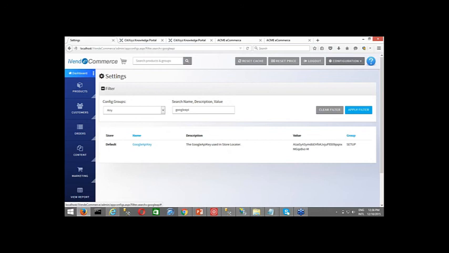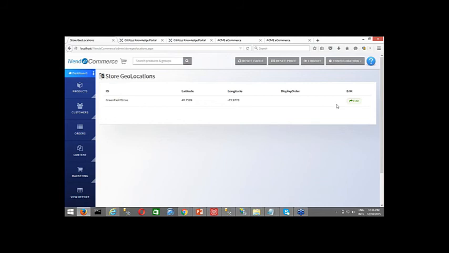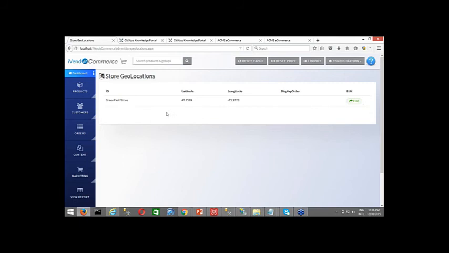Now what you need to do is give the geolocations for your store. If it is a brick and mortar store, you need to give your store geolocations using advanced, update store geolocations. You click on edit, and you give the latitude and longitude. Remember that you don't need to specify degree north or degree south or something like that. You just need to enter the values, right? So once you enter, these are your iVend stores that will come over here. Also remember that these stores should have a proper address in your iVend management console.